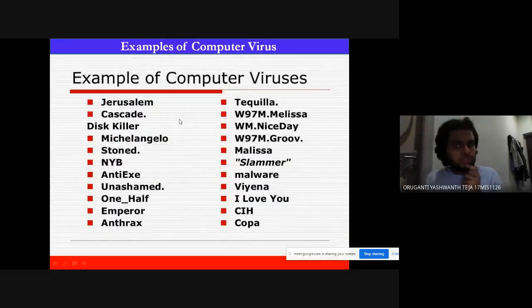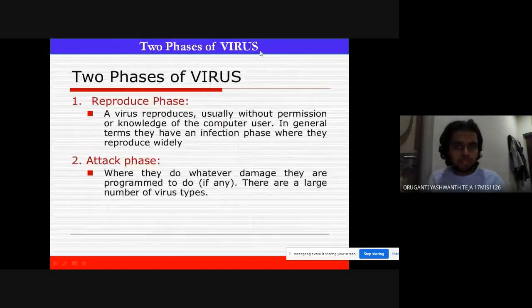So these are the examples of computer viruses: Jerusalem, Cascade, Stone, NYV, Melissa, I Love You, CIH, COPA. These are the harmful viruses. So, the phases of a virus. There will be two phases. One is the reproductive phase.